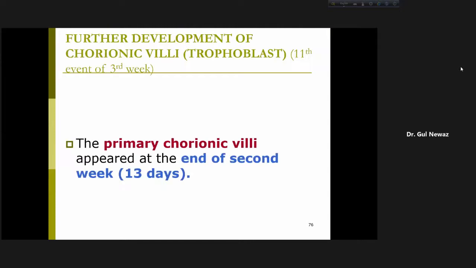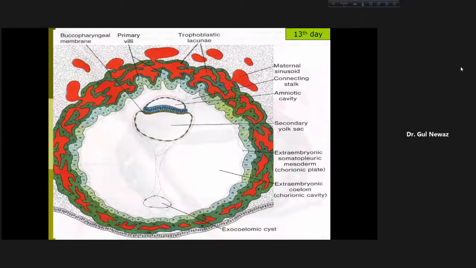Now what happens? So I have told you about the primary chorionic villi again. So primary chorionic villi, look here. So this is our primary chorionic villi. I told you that there is proliferation of cytotrophoblast here, these cells, and it is surrounded outside by syncytiotrophoblasts, bottle green in color. I told you there is finger-like projection.